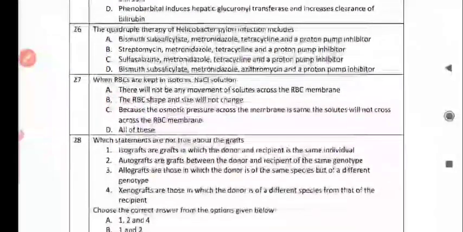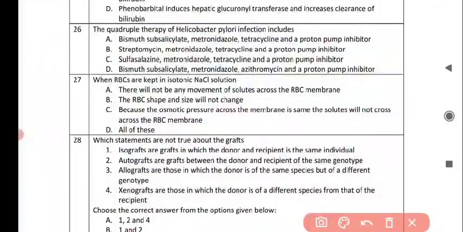Next question is the quadruple therapy of Helicobacter pylori infection includes, and the correct answer is option A, bismuth subsalicylate, metronidazole, tetracycline, and a proton pump inhibitor. Next question is when RBCs are kept in isotonic NaCl solution, then, and the correct answer is option B, then the RBC shape and size will not change.